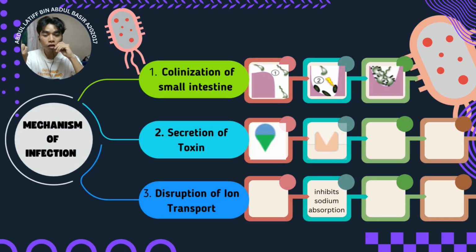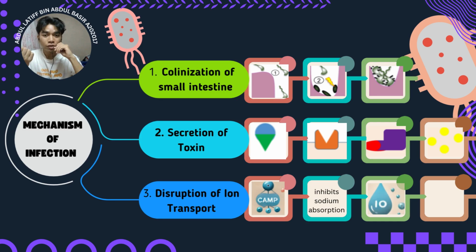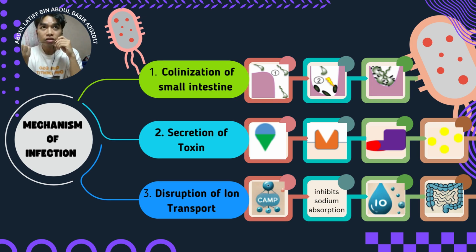So this is the flowchart of the mechanism of infection. So the first one is the colonization of the small intestines. So Vibrio cholerae survives the stomach's acidic condition and reaches the small intestines, and it uses its flagellum to move and attach itself to the intestinal wall epithelial cell.